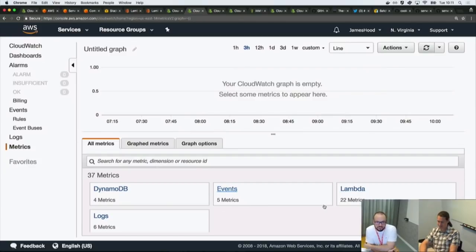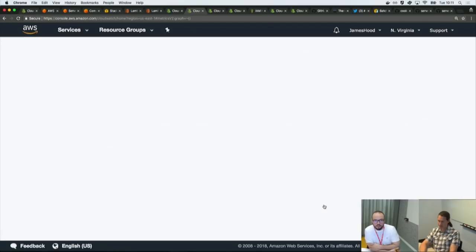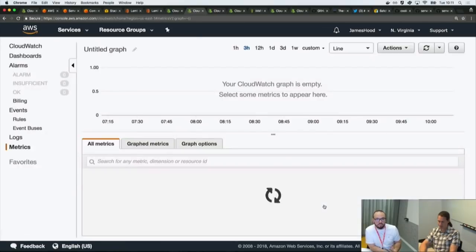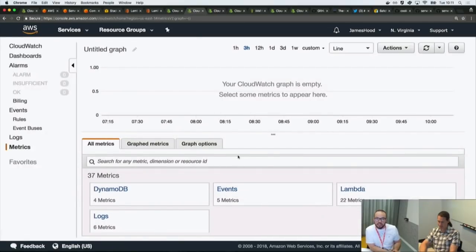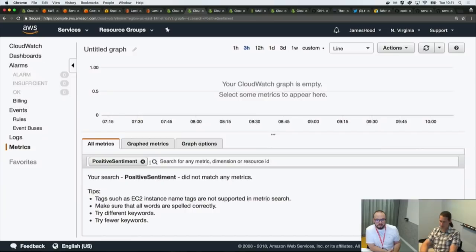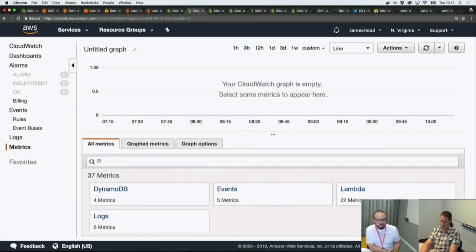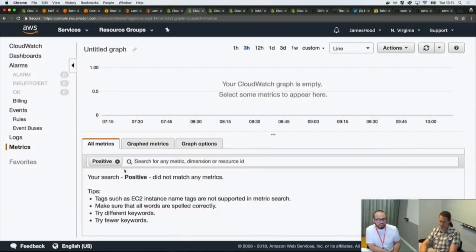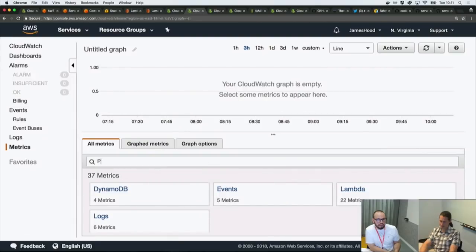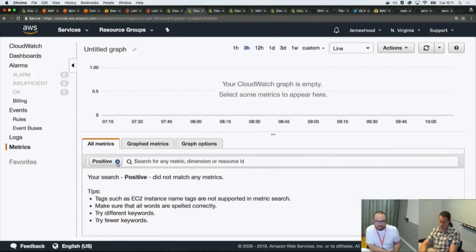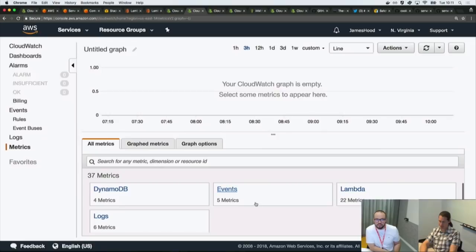If you do a hard refresh in there, because the console may be caching, try searching for the metric name. I think it was positive score, or maybe just positive. Because it's a custom metric, that will open up on the left-hand side, but it's not there yet. I think it's just delaying a bit. There may be some other error going on in the Lambda.